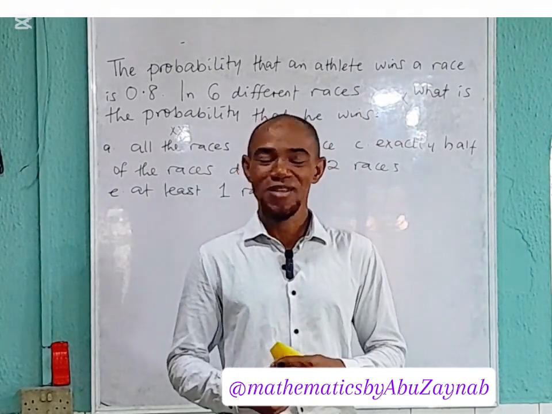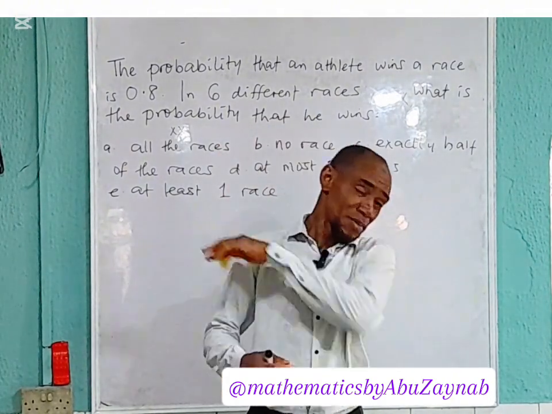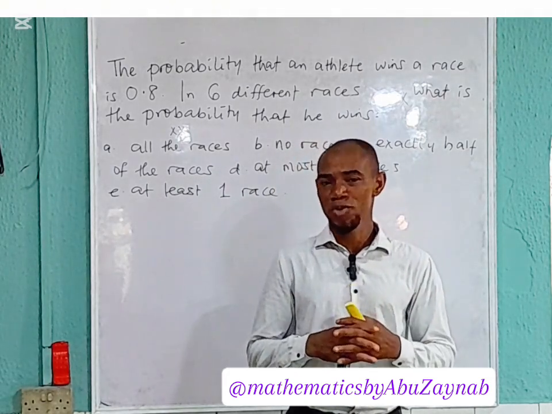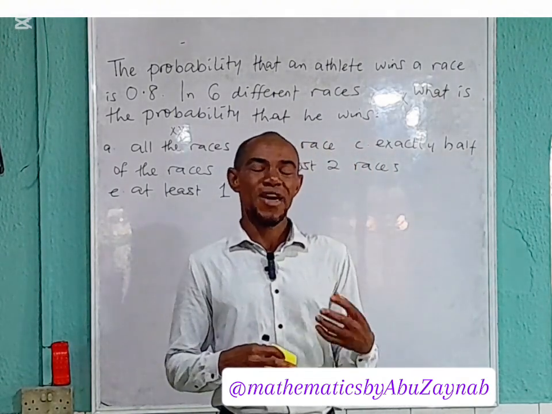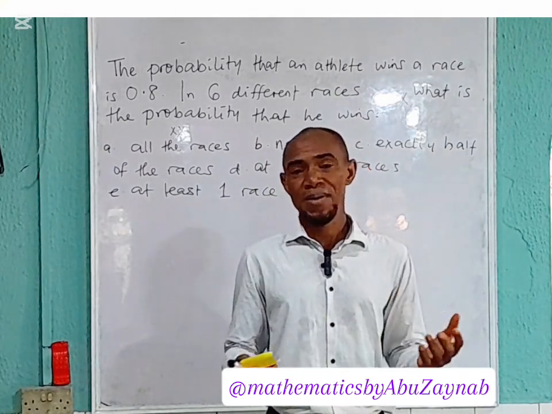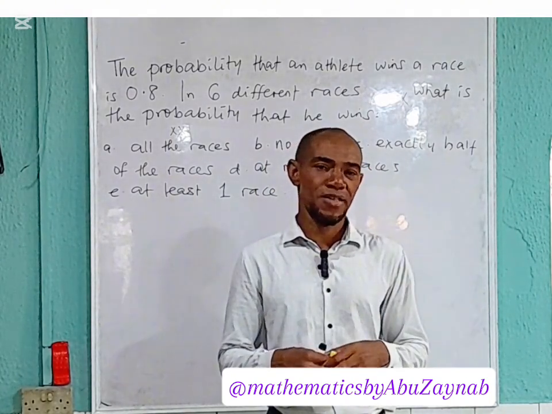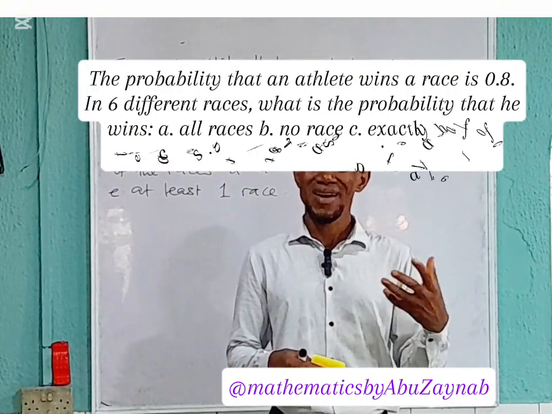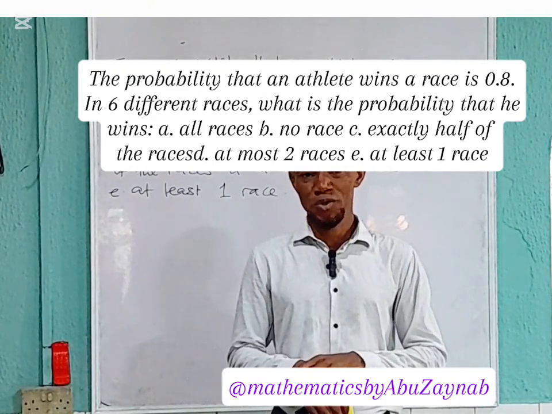Today's class is going to be a continuation of the last video, which is on probability distribution and particularly binomial probability distribution. In the last video, we looked at the case of finding the probability distribution of a particular binomial, whereby we had to find the respective probabilities of the separate possibilities from 0 to 5. Today we take it a notch higher to look at another classic example of exam questions on probability distribution.